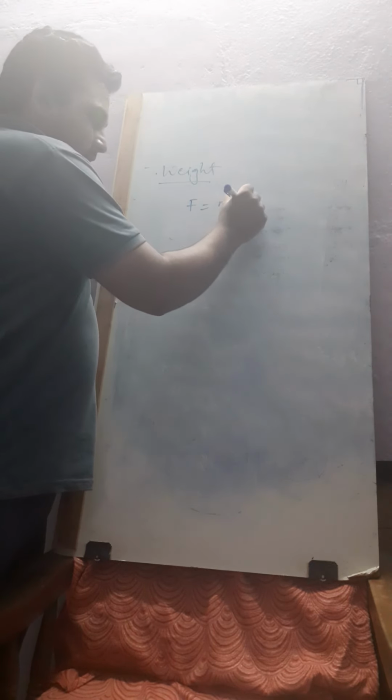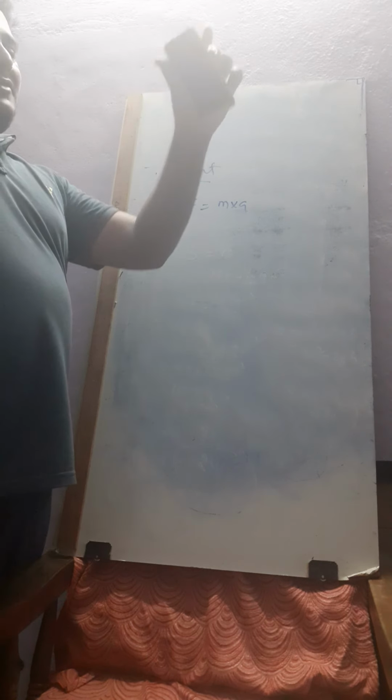Next, weight. See, weight of the body. What is the weight of the body? The force of attraction. See, normally what happens? Force of attraction F is equal to m into a, we will say.